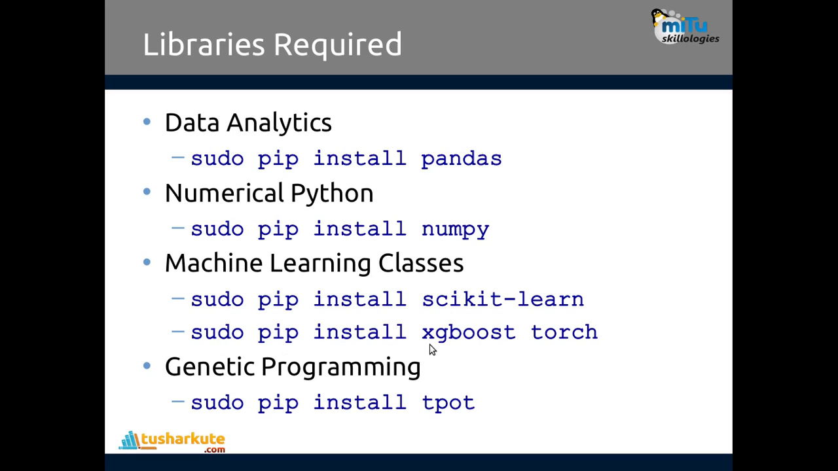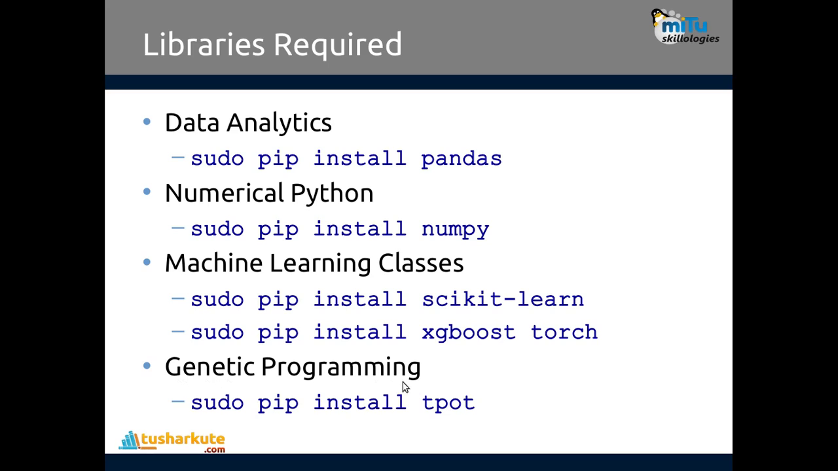Then along with that we require XGBoost, because this is the ensemble learning algorithm. It is also considered while training by genetic algorithm, and torch is also one of the libraries which is expected. So you need to make sure that this library is also installed in your system.